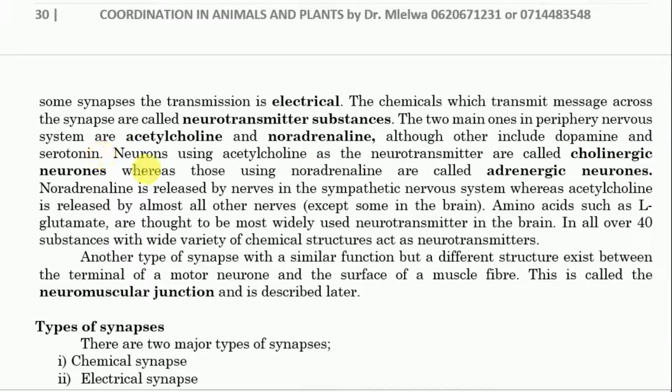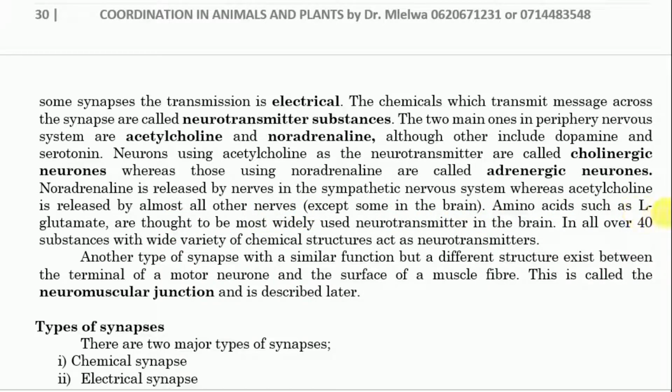Neurons using acetylcholine as neurotransmitter are called cholinergic neurons, whereas those using noradrenaline are called adrenergic neurons. Noradrenaline is released by nerves in the sympathetic nervous system, whereas acetylcholine is released by almost all other nerves except some in the brain.